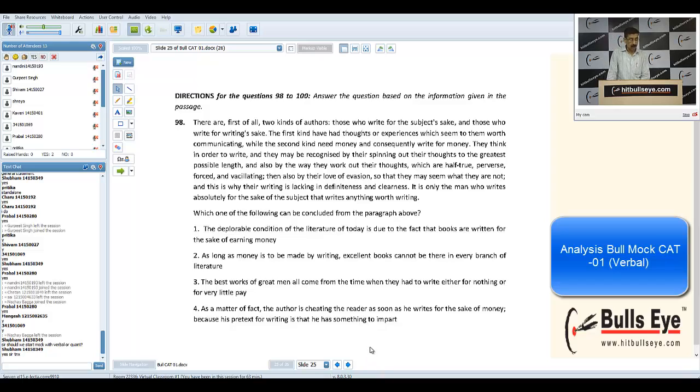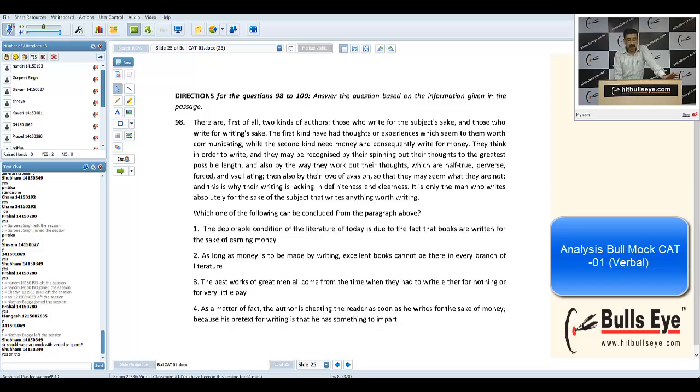What can be concluded? While framing the conclusion or the summary, in both situations, we should cover the major facts. Listen to this very carefully. We should be able to cover the major facts. In any passage, we give you minor facts also and major facts also. But while framing a summary or a conclusion, it should be the major facts. That's why, if you haven't done critical reasoning or verbal reasoning in your classes, you'll find this a little difficult. But if you're comfortable with RCs, you'll probably find this comfortable. So in this passage, there are two kinds of men writing.